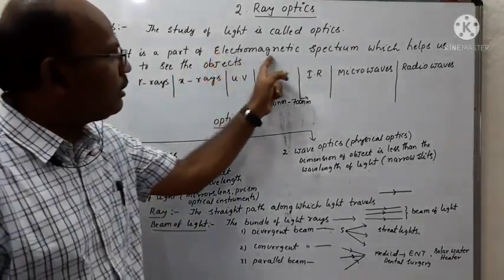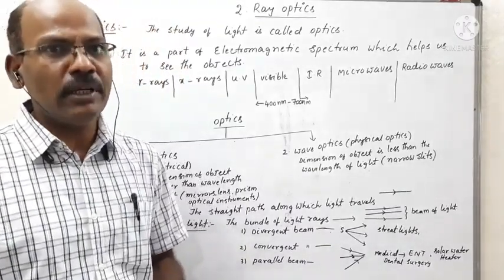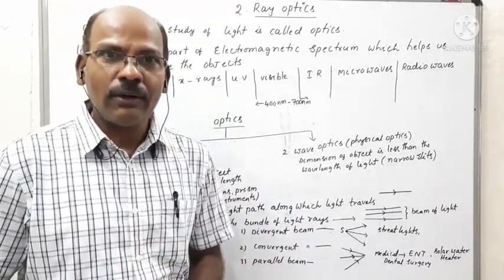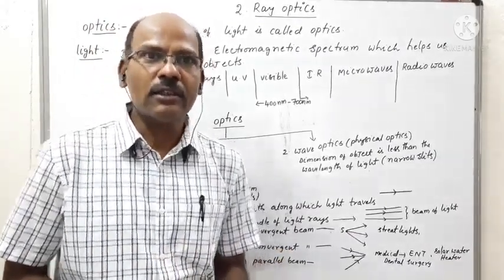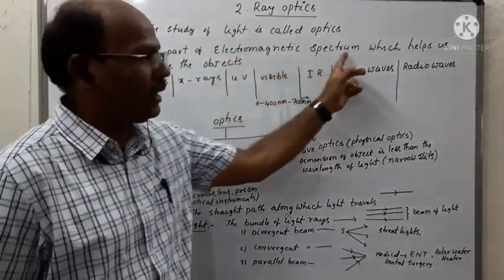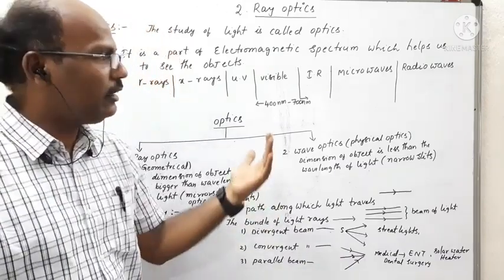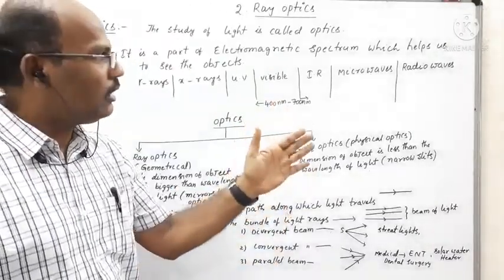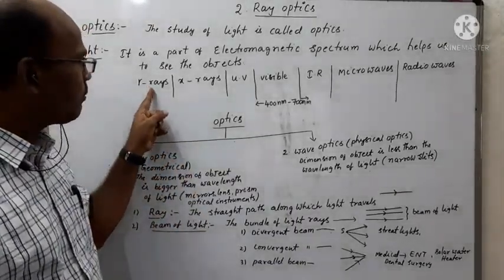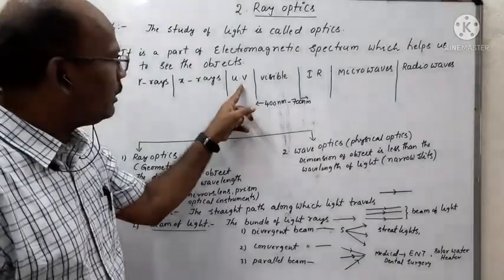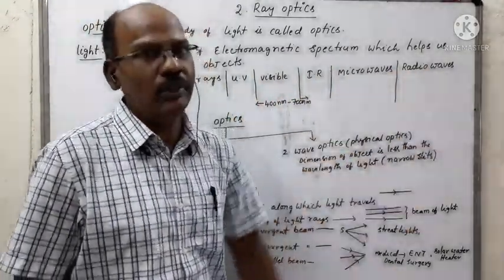Here, the electromagnetic spectrum means the orderly arrangement of different electromagnetic rays according to their wavelengths. Once again we recollect the electromagnetic spectrum, in which the electromagnetic radiations are orderly arranged: gamma rays, X-rays, ultraviolet rays, visible rays, infrared, microwaves, radio waves.